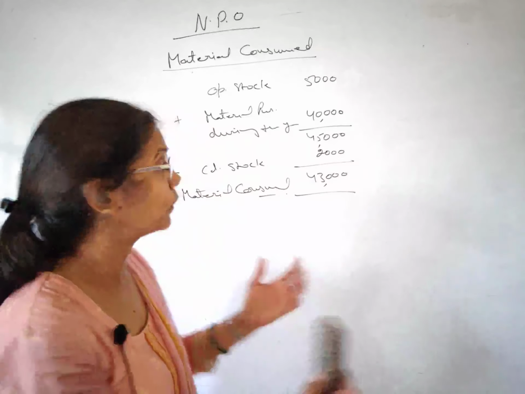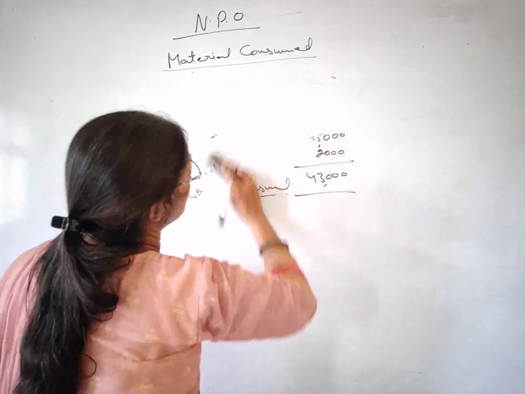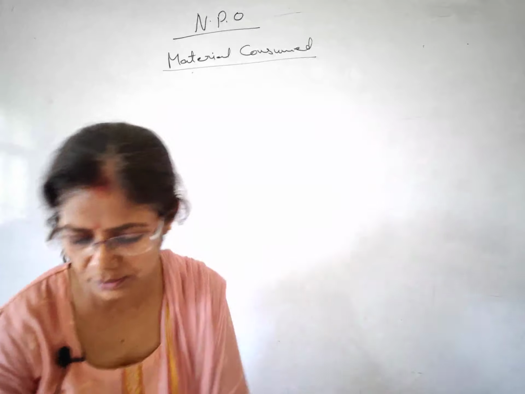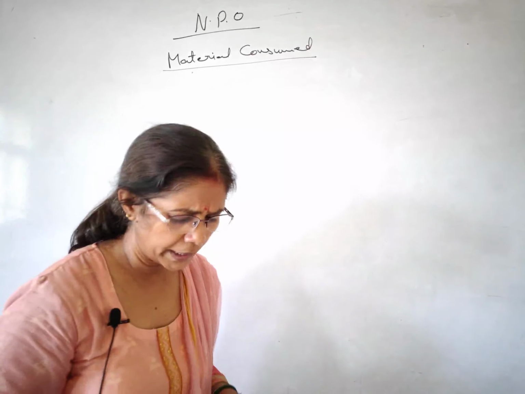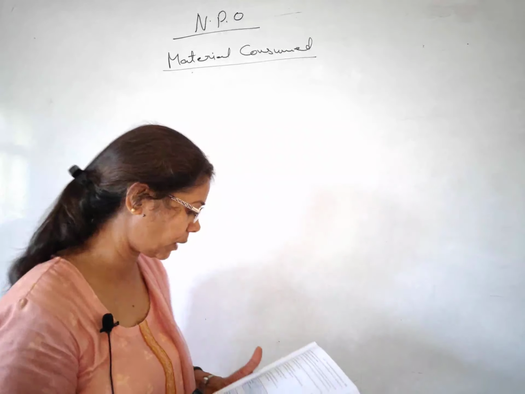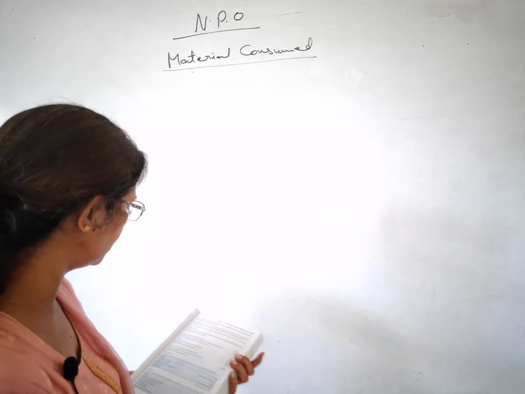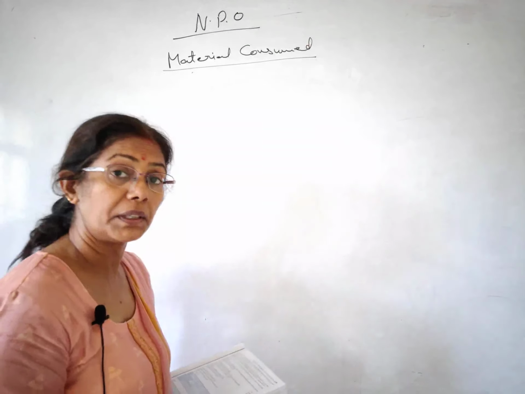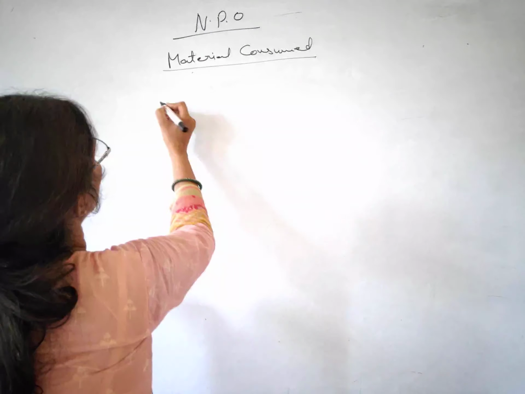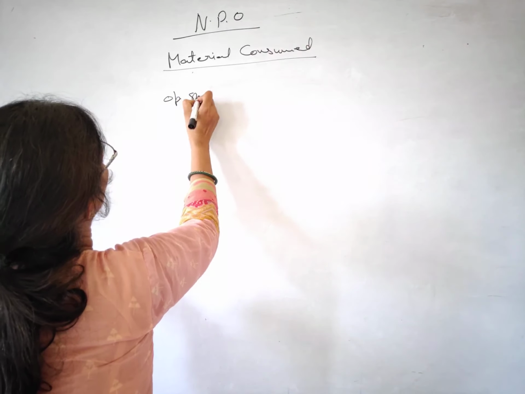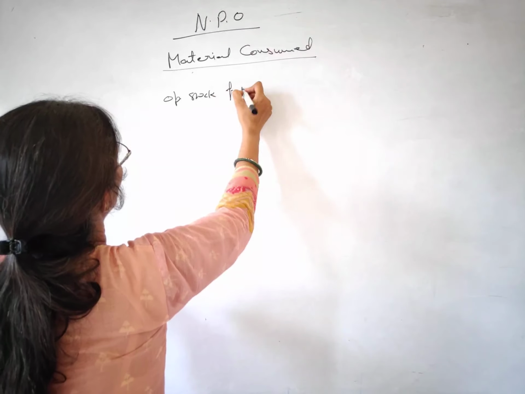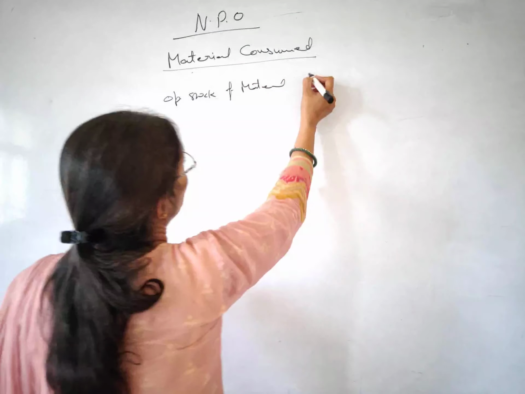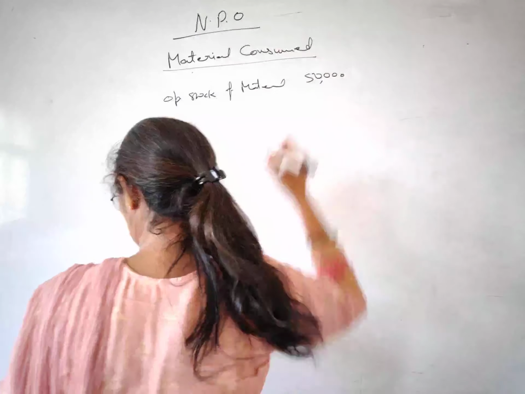Let me take a few examples so you will understand better. I am taking the example from T.S. Grewal, illustration number 17. It says the opening stock of material is 50,000 rupees.